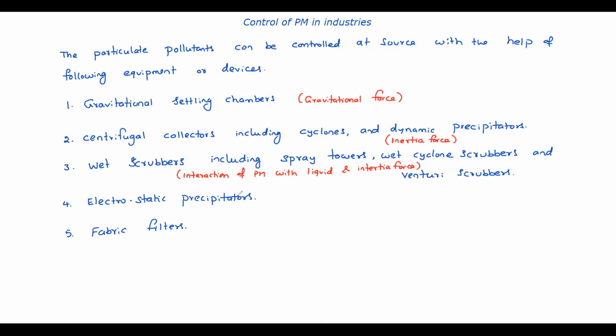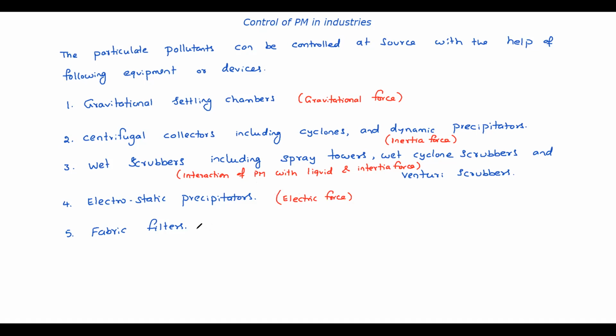Then in the electrostatic precipitator, electric force is the main force. Here the particles will be charged, and the charged particles will be attracted towards an oppositely charged electrode. There the particles will be neutralized and separated. So electric force is the main force causing that separation.